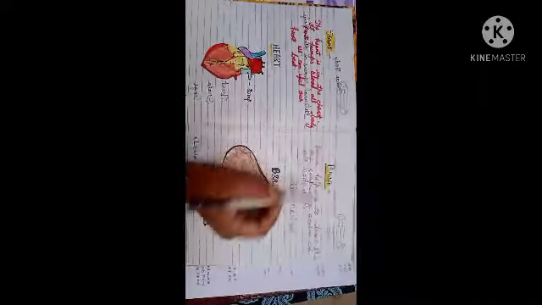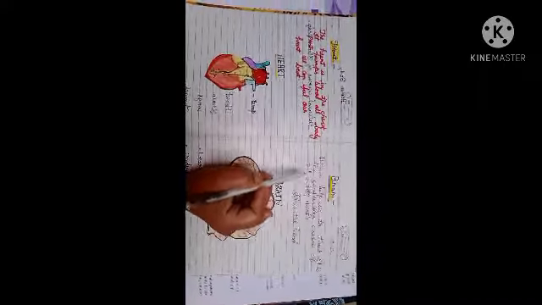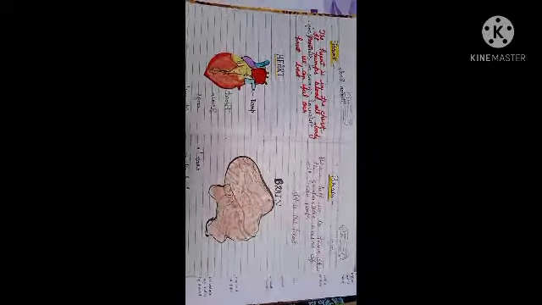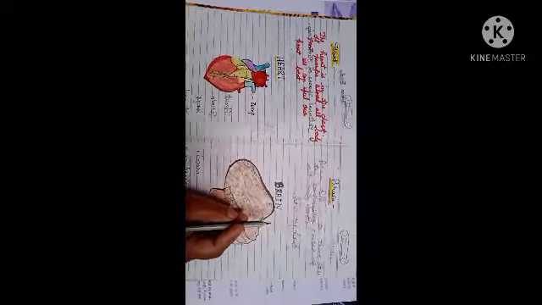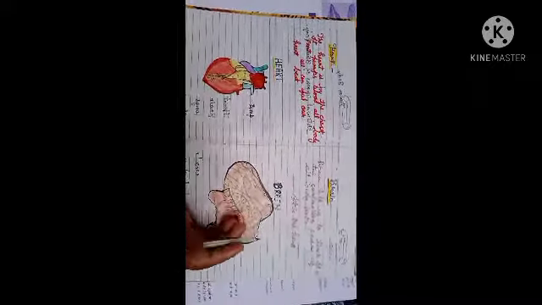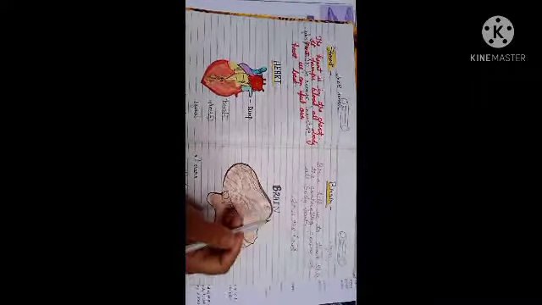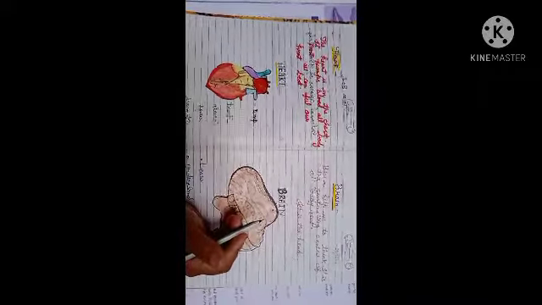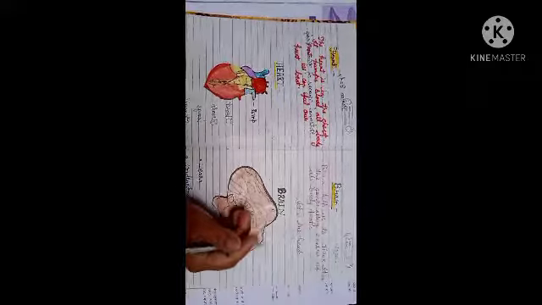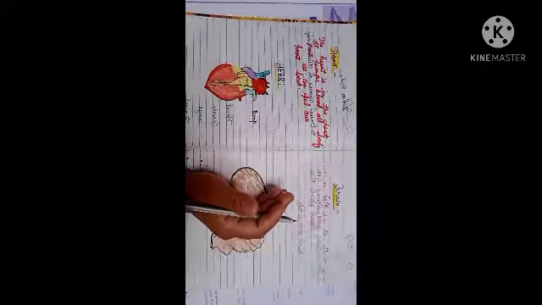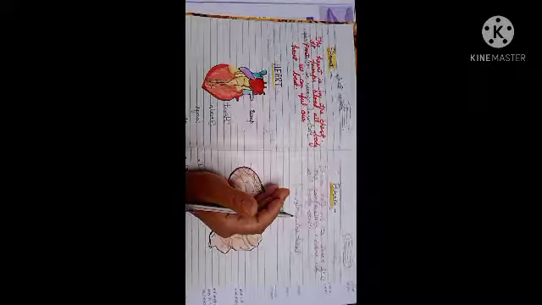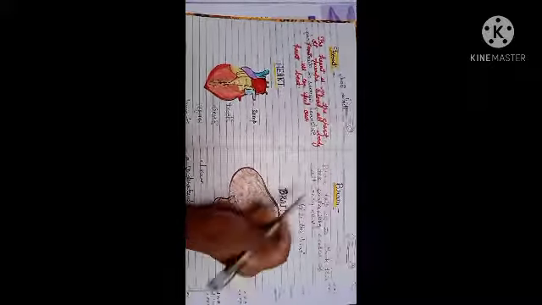And next is the brain. Touch your head. What can you feel? You will feel something hard, that is your skull. What is the skull? It is a hard bony structure, and our brain is inside our skull, and the skull protects the brain.